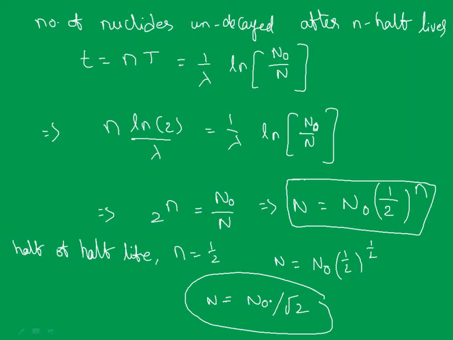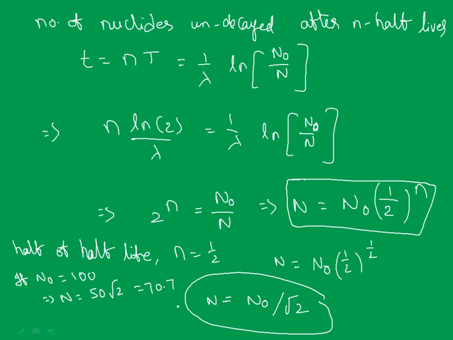Suppose I consider N naught equal to 100, for better understanding. If N naught equal to 100, what happens to N? That implies N will be nothing but 100 by root 2, which is 50 root 2. Is it not? 50 root 2, root 2 is 1.4, so 50 times 1.4 gives 70.7.